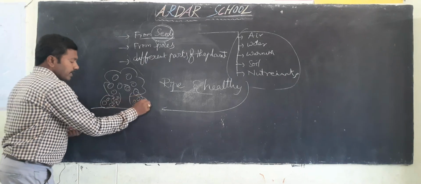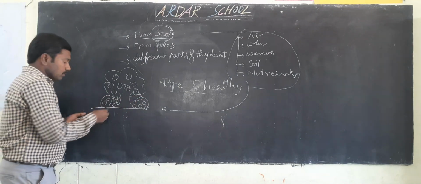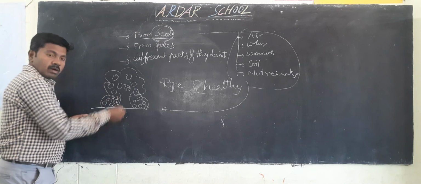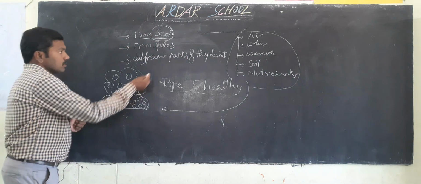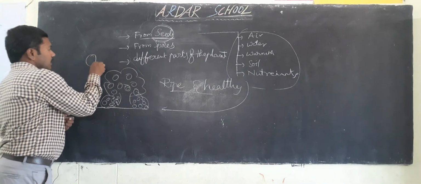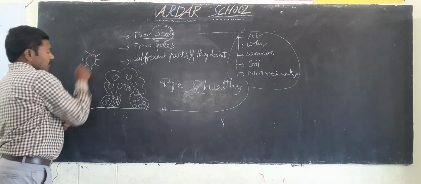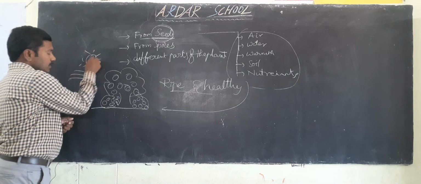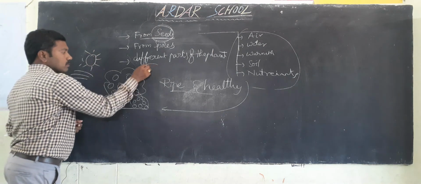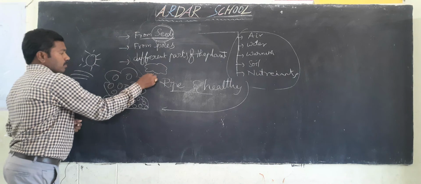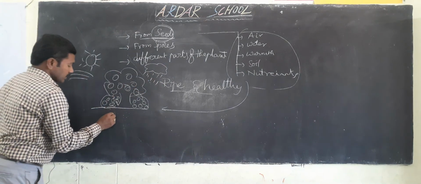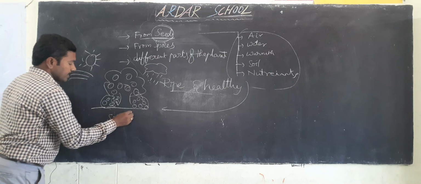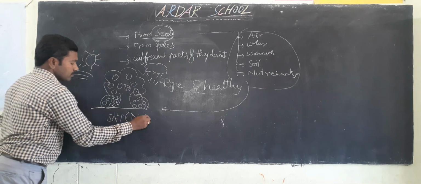Here the required area is very little. That's why every seed needs air, sunlight, water, and soil and nutrients. These are the main factors.